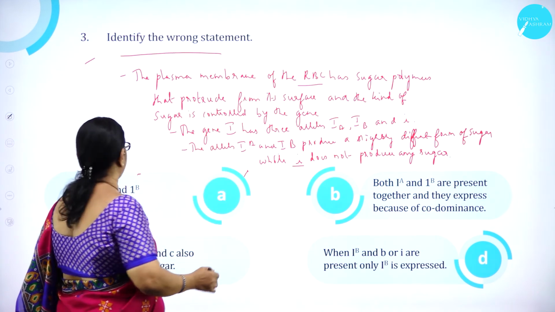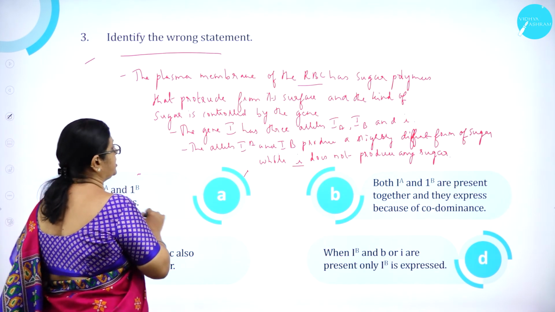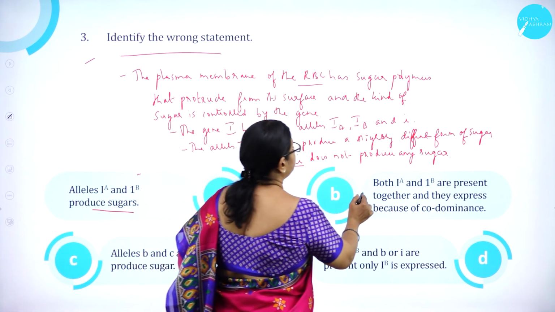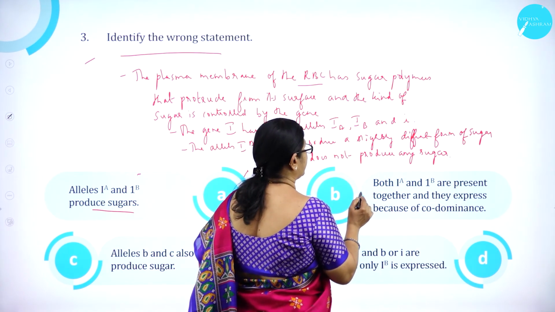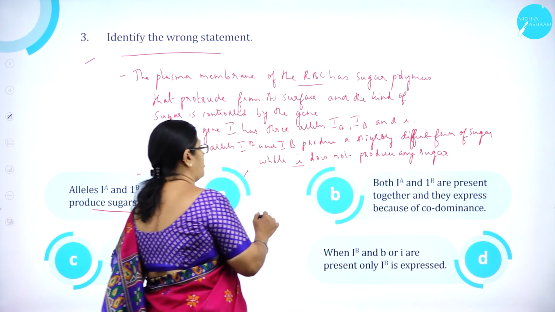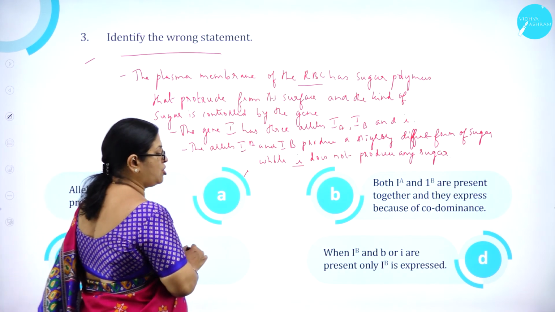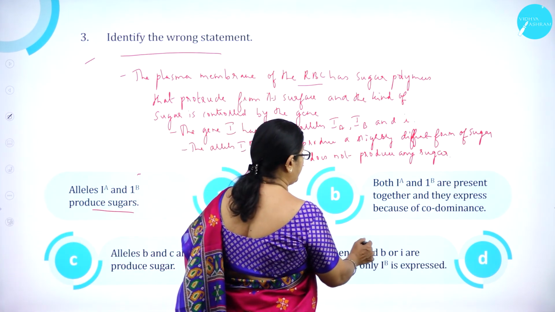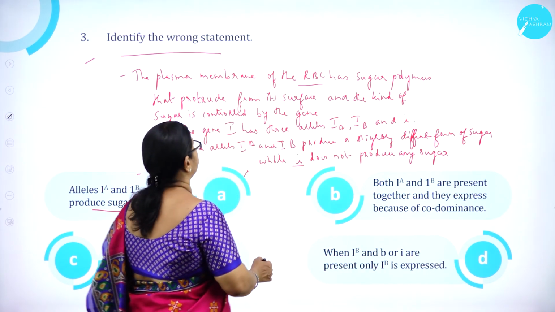Identify the wrong statement. Alleles IA and IB produce sugars. Both IA and IB are present together and they express because of codominance. Alleles i and IA also produce sugars. Option D, when IB and small i are present, only IB is expressed.